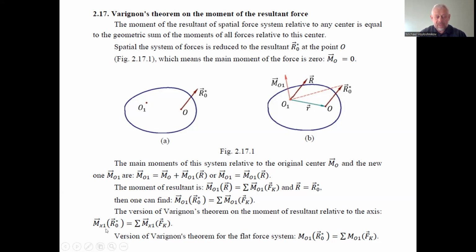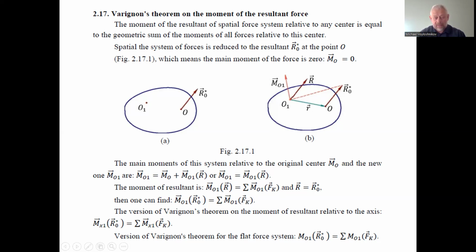So the moment of the resultant force relative to any axis, say axis x1, is equal to the total of the projections of moments of all forces in the system that caused the resultant force R0 asterisk. And this is the case for the rotation around the axis, projection of the Varignon theorem on the axis x. And besides, we can have the Varignon theorem for the flat force system if we consider not the special state but the flat state on the plane.